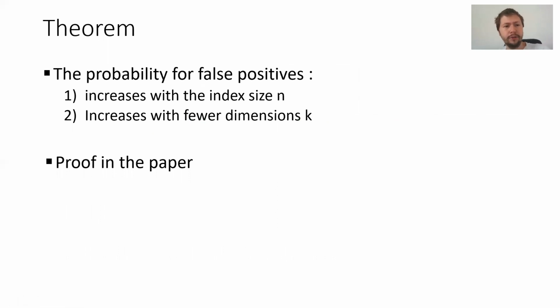So in the paper, we prove a theorem. In the theorem, we show that the probability for false positives increases with the index size. A false positive is when you have some query and you retrieve some document which is not relevant to the query. It increases with the index size, which is quite obvious. If you have more documents in your index, the performance drops. What's more interesting is that the probability for false positives also increases when you have fewer dimensions in your representations. So when you go from 1,000 dimensions to 100 dimensions, the probability for false positives increases. You can check the proof in our paper.